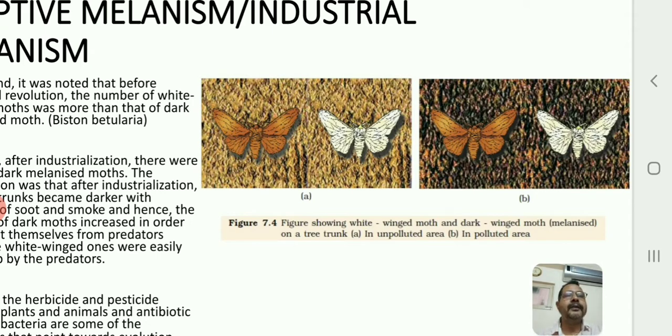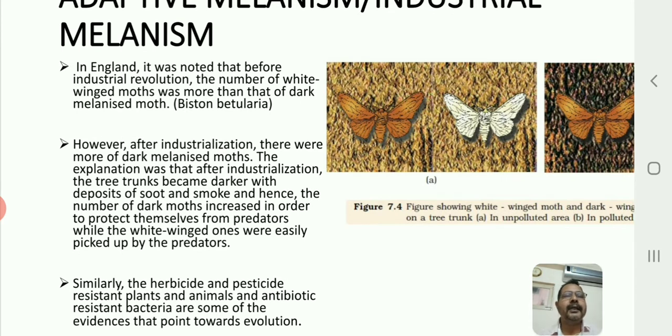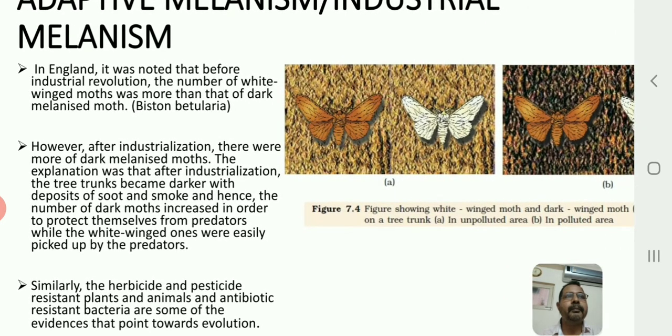So what happened after the industrial revolution, and how do we talk about this as natural selection? After the industrial revolution, there were more dark melanized moths. Before it, the number of white moths was more. After it, the number of white moths gradually decreased and the number of dark moths gradually increased. So what happened in between those two?